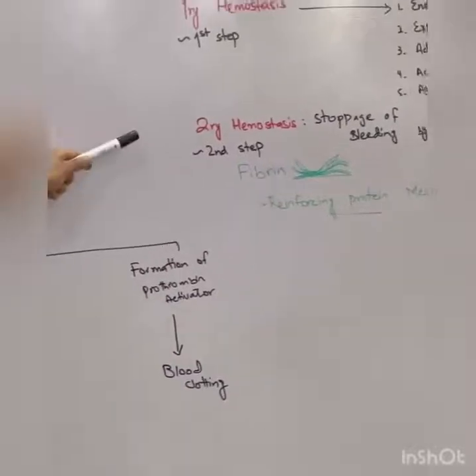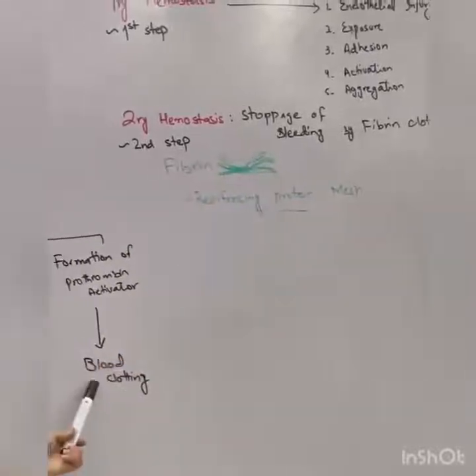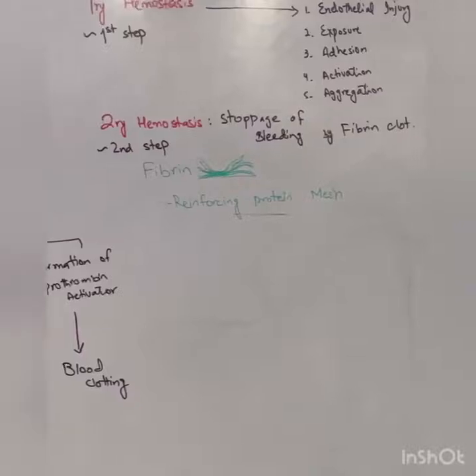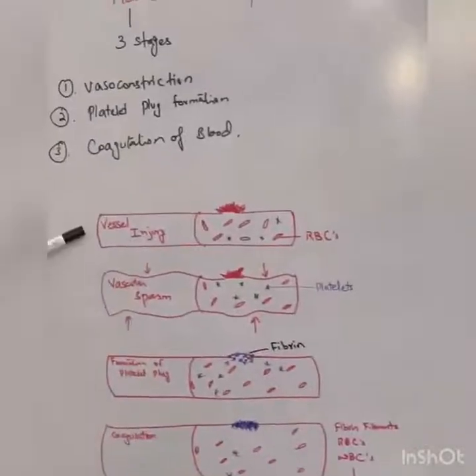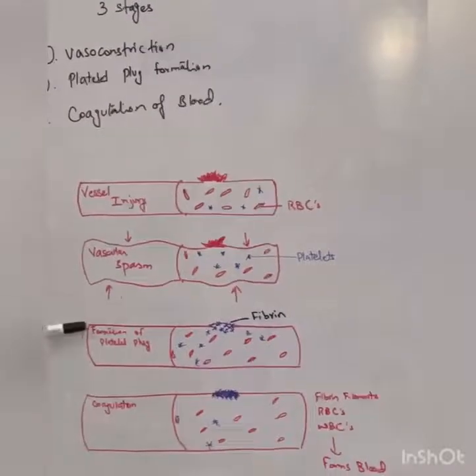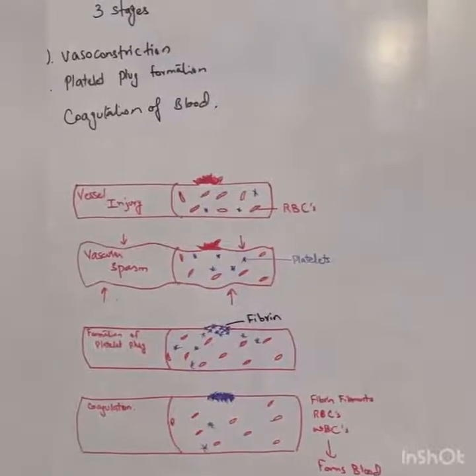So basically that is secondary hemostasis, stoppage of bleeding by fibrin clot. So if we see this diagram: vessel injury happens, then vascular spasm, third formation of platelet plug, and then the coagulation would happen.